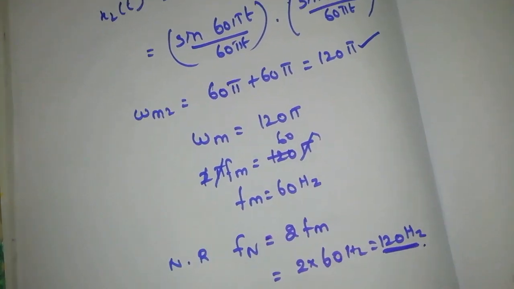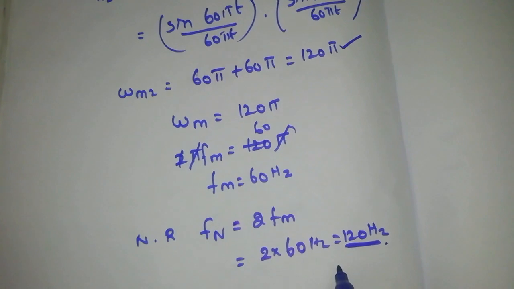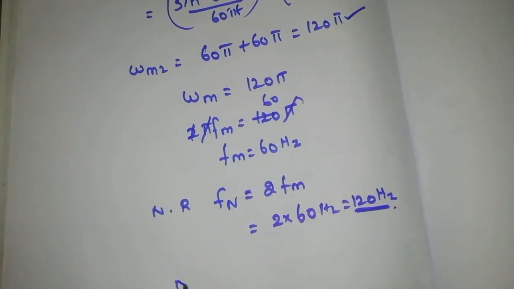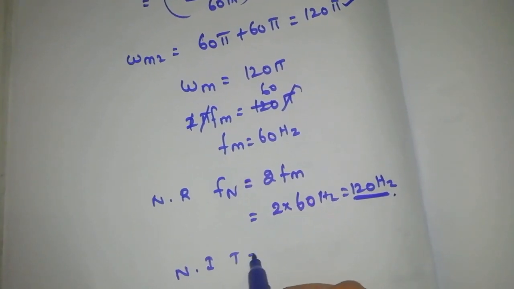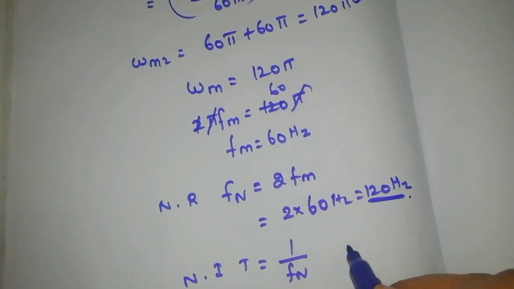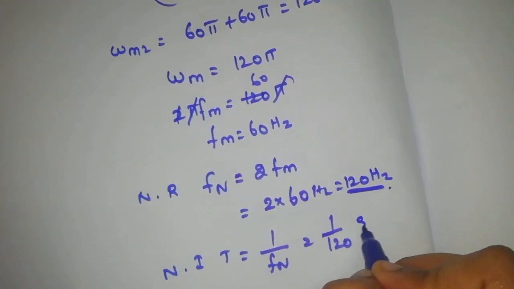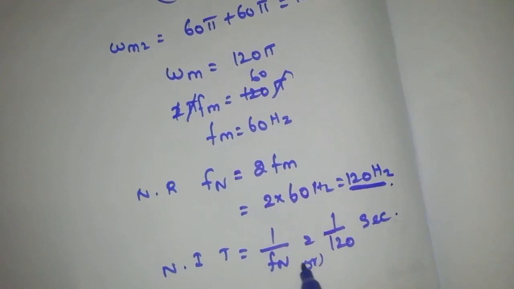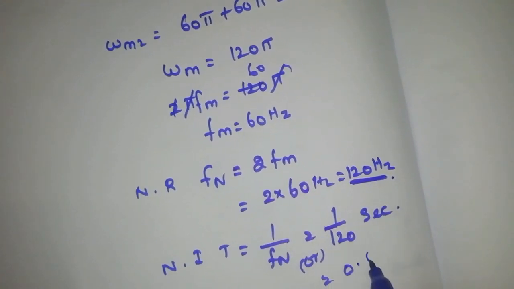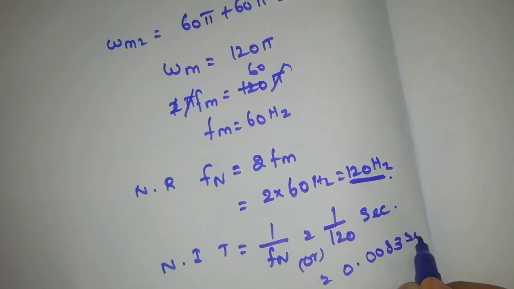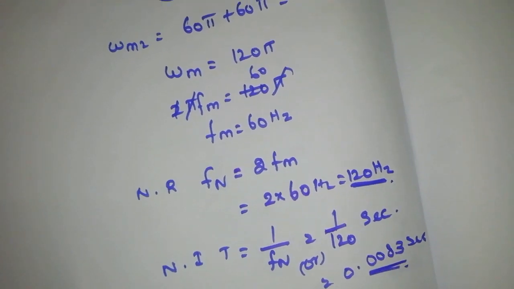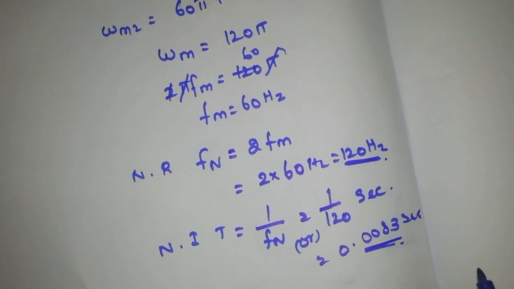This is the Nyquist rate of this signal x of t. From that we find the Nyquist interval T, equal to 1 by Fn, that is 1 divided by 120 seconds, which is equal to 0.0083 seconds. So this is the Nyquist interval of the signal x of t.